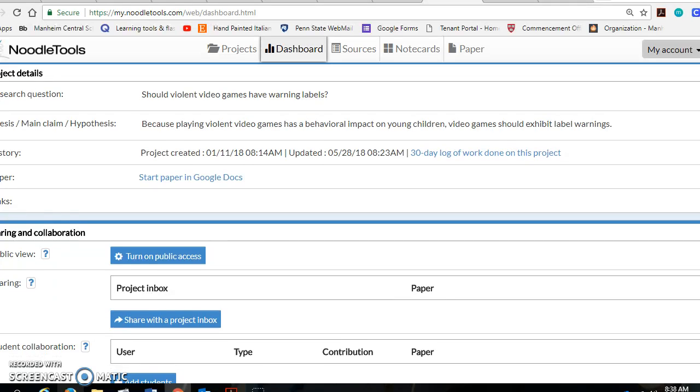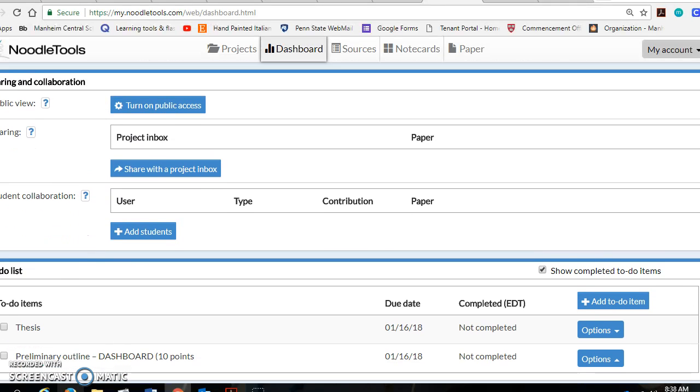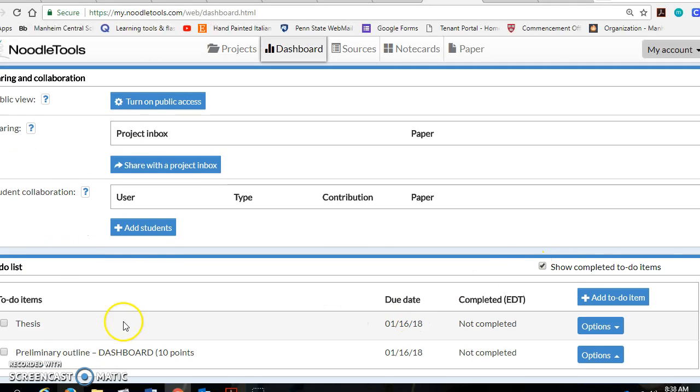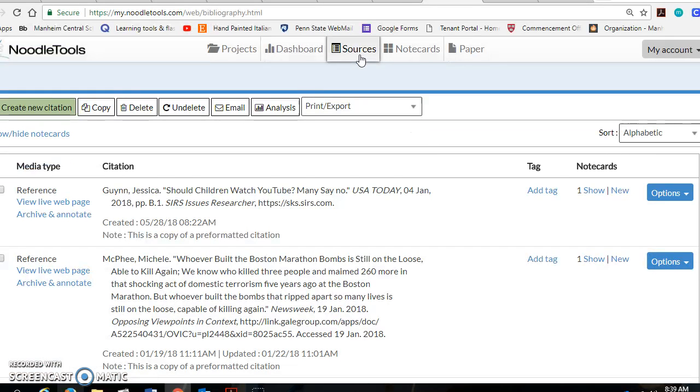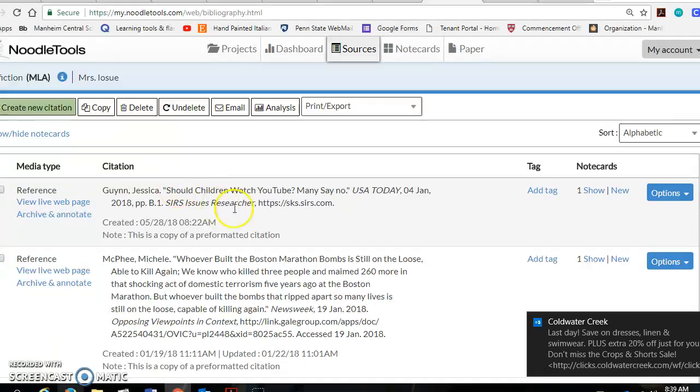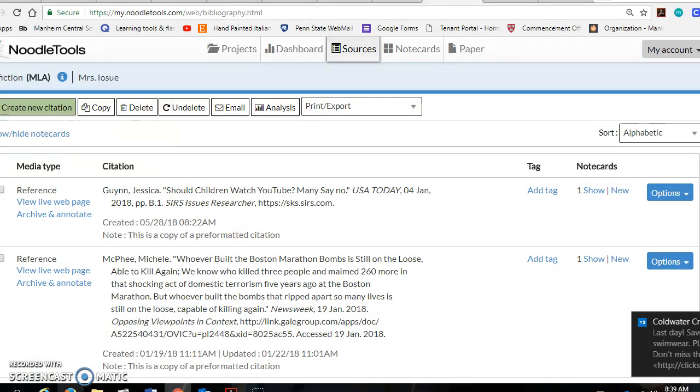Okay, so on the dashboard also you see that I've got opportunity to put in to-do items, and I have a couple of items here, and then my grades on those items are going to appear at the bottom of the page. When it comes to doing sources, and many of you already have sources listed in your project, I'm going to find the source here by clicking on the Create New Citation button, and many of the database articles do have copy-paste features so that I can copy-paste them into this area.